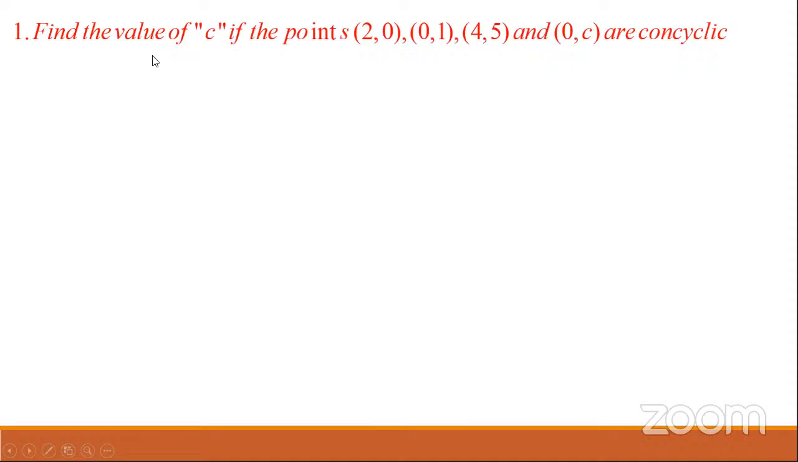With this, we shall finish today's class, children, and let us discuss the problems related to the general equation of the circle when 3 points on it are given, when 4 points on it are given, how to prove that given points are concyclic, and how shall we find the value of c if the given 4 points are concyclic. These are the concepts that we are going to discuss tomorrow.